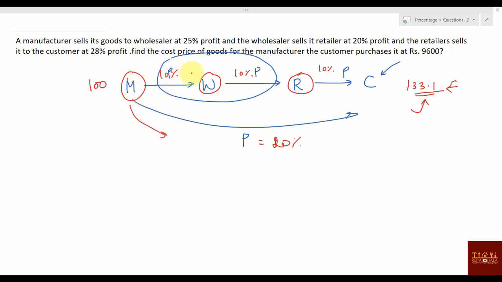He doesn't have to worry about distribution and all those things. His cost will be saved. He can directly give it to Amazon or Flipkart, and he'll be able to give at 7 to 10%, and the total profit will be actually lower than 33.1%.